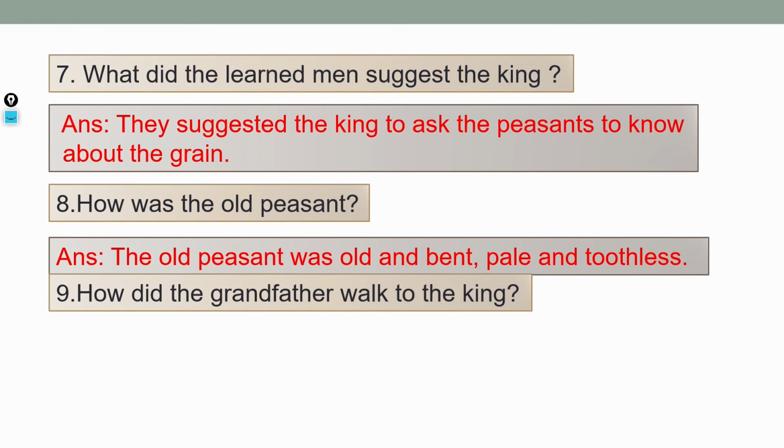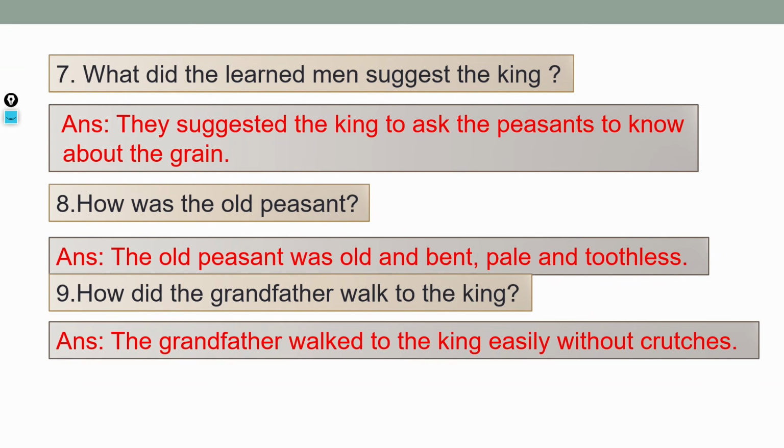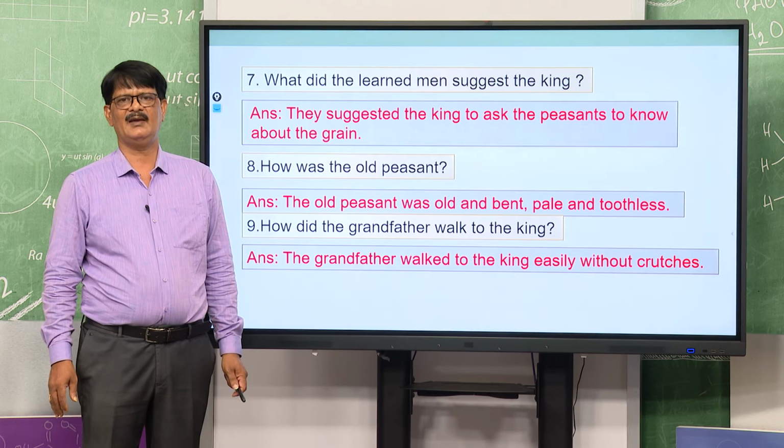But you see the next question we have to go. How did the grandfather walk to the king? Main question of this chapter. You can see also, how did the grandfather walk to the king? Grandfather means the third person. Our answer will be the grandfather walked to the king's presence easily without crutches, without help he came.